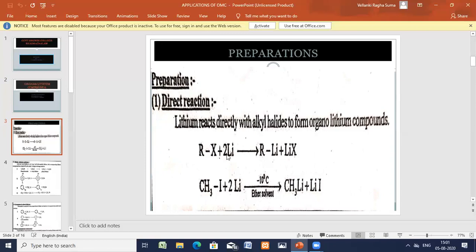Here two Li metals react with the alkyl halide. R is the alkyl group. How do you get the alkyl group?